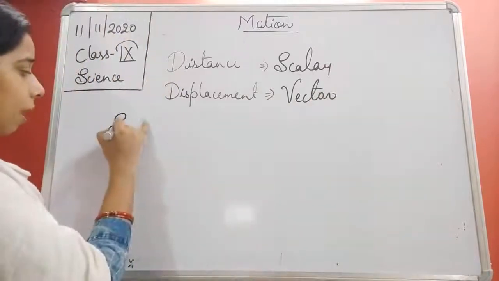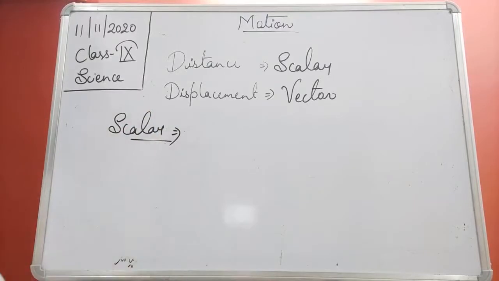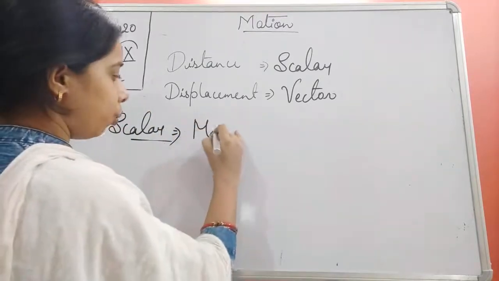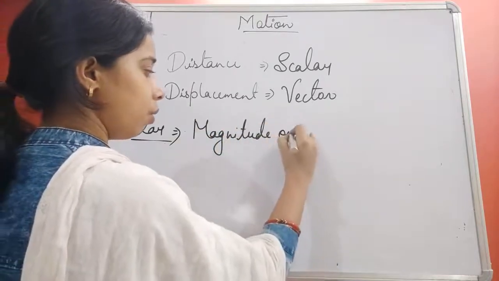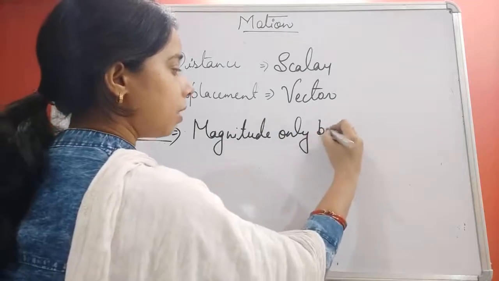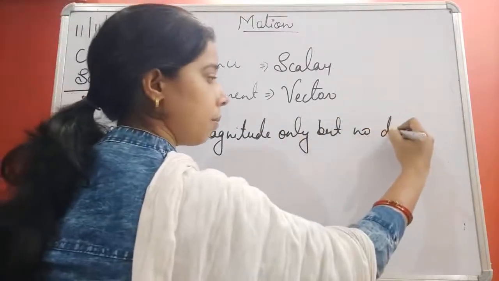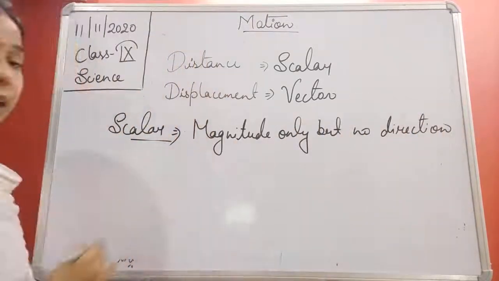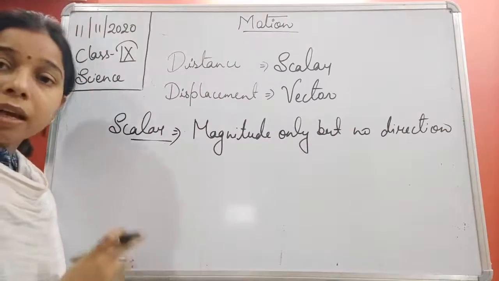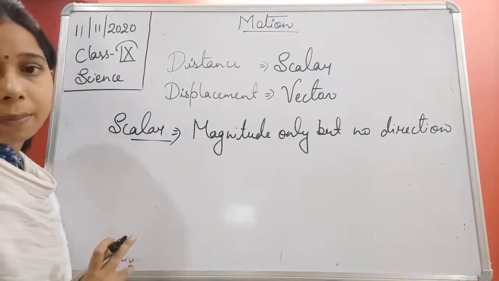When we talk about the scalar quantity, what does that mean? Scalar means which is having magnitude only, but no direction. Okay. So in case of a scalar quantity, students, it is having only magnitude.